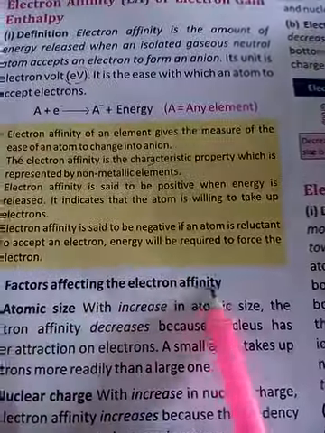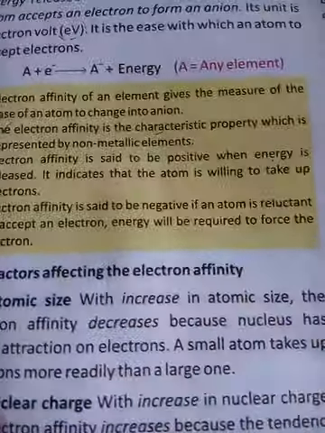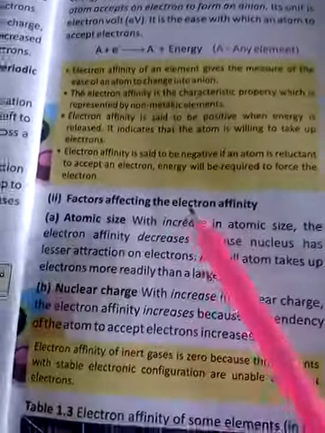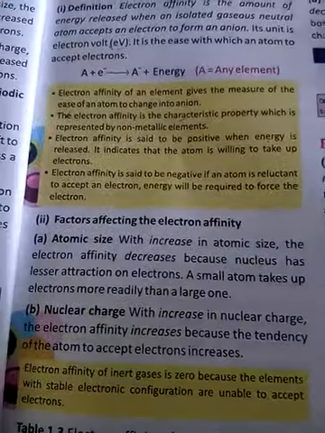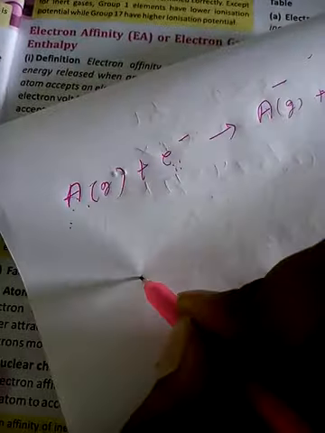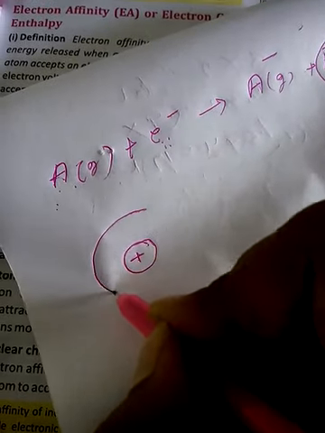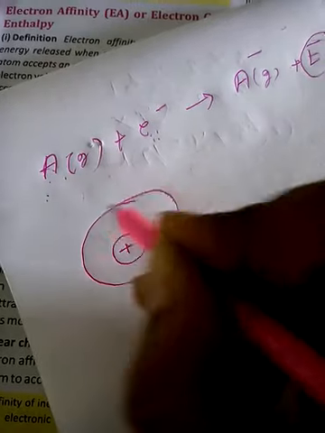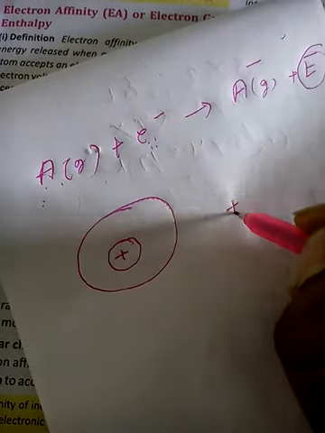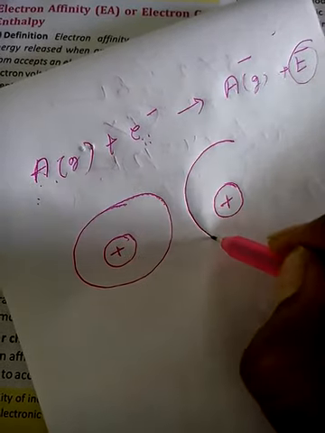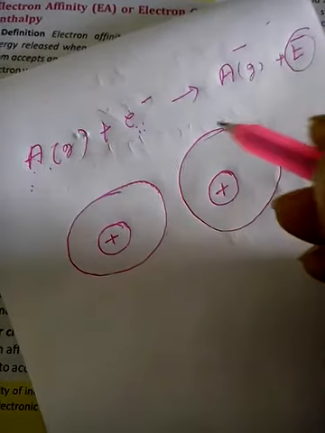Now, factors affecting the electron affinity. First is atomic size. See, just understand one thing. Say this is the nucleus, positive side, and this is the distance of the outermost orbit.